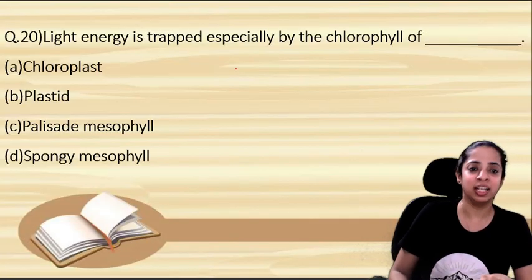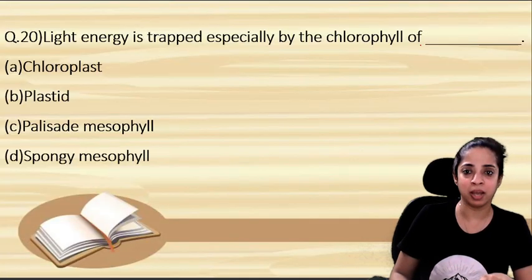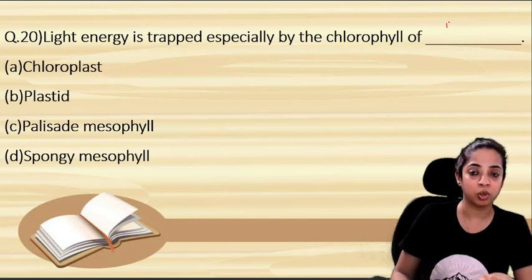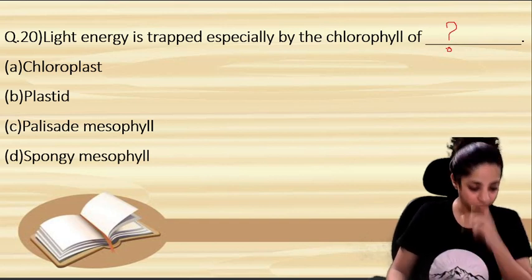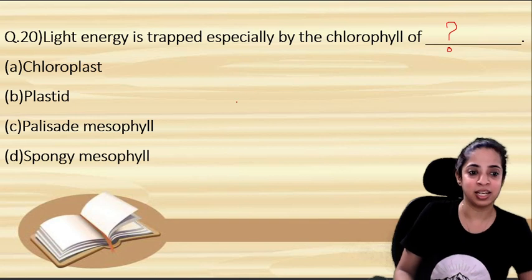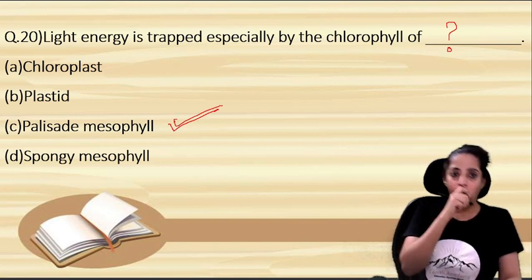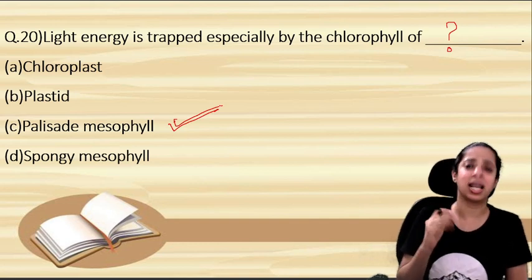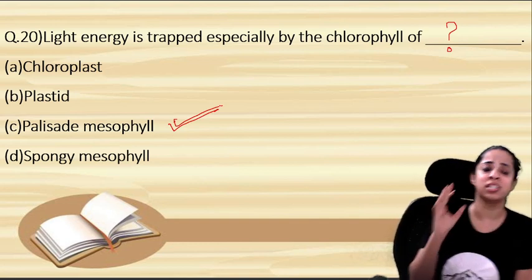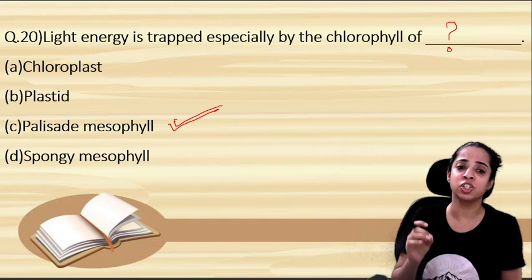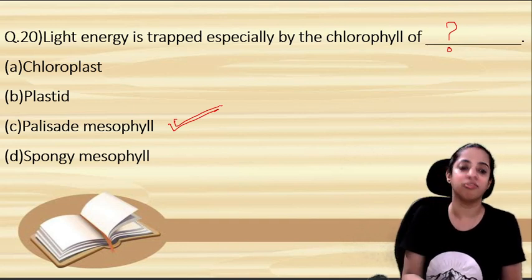Now, light energy is trapped especially by the chlorophyll of, so the answer is palisade mesophyll. I told you this in our previous question. So maximum photosynthesis takes place in palisade mesophyll. So light energy is trapped especially by the chlorophyll of palisade mesophyll because they are just below the epidermis, right?